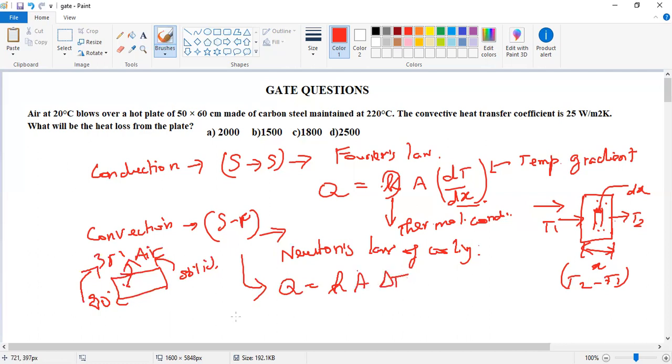Then radiation. Next class we will see about radiation. Radiation follows the Stefan-Boltzmann constant.